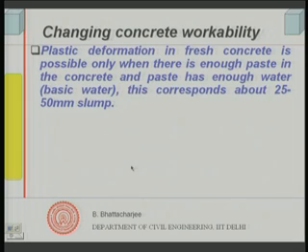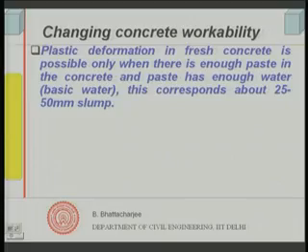Right. So, we can now look into how do we change concrete workability. This so far we have talked about only normal strength concrete, and we have not talked about concrete with what is known as admixtures, special additives which you can add to improve the workability, etc. So, normal concrete, the 4 ingredients concrete, that is the cement, the water, a fine aggregate fraction and the coarse aggregate fraction.